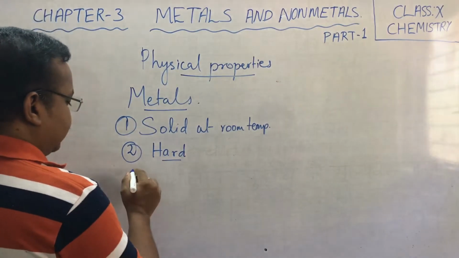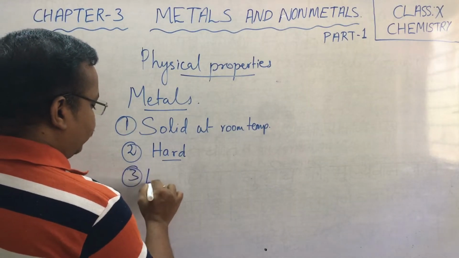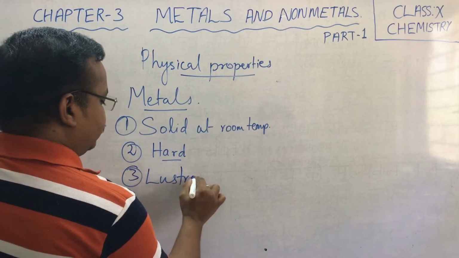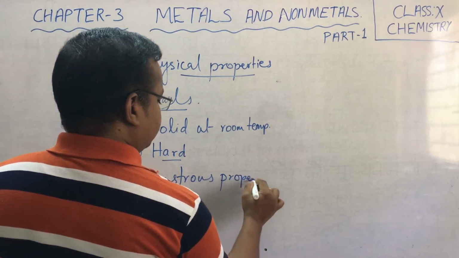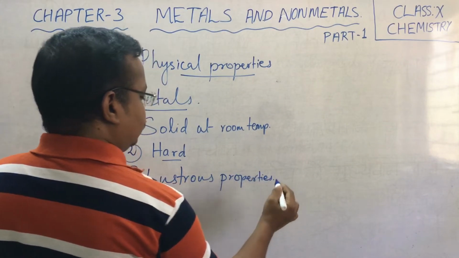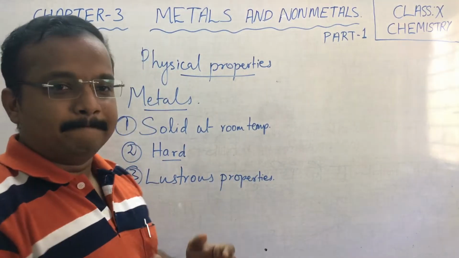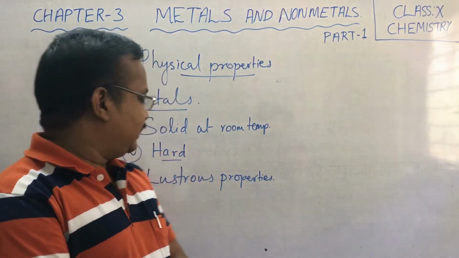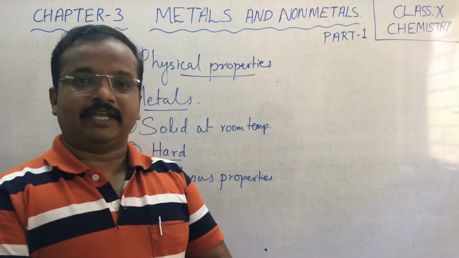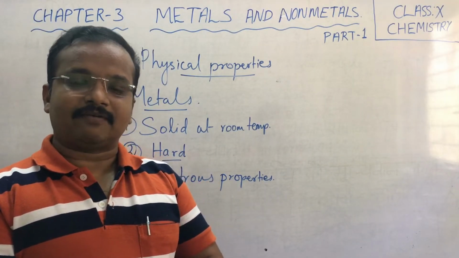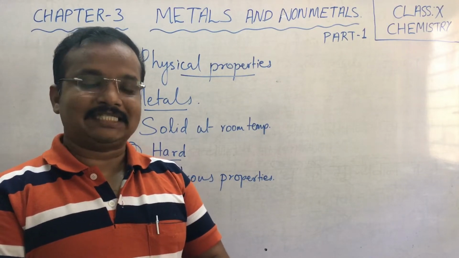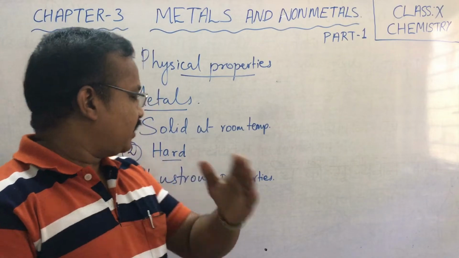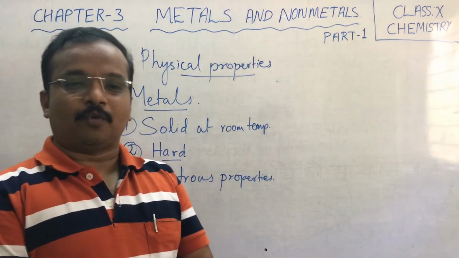Next, third one we shall look into is lustrous properties. That is, metals, when they are freshly cut with a knife, their surfaces show shining. So this shiny surface, that property we call lustrous property.